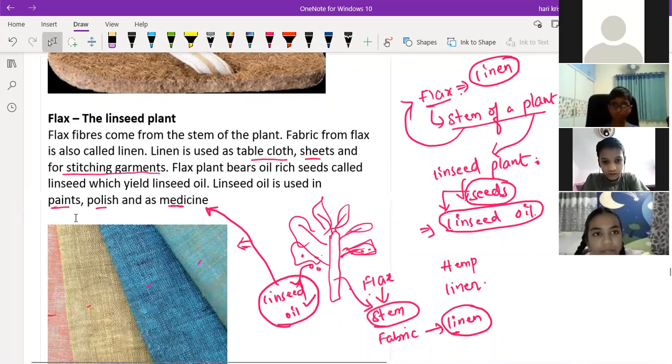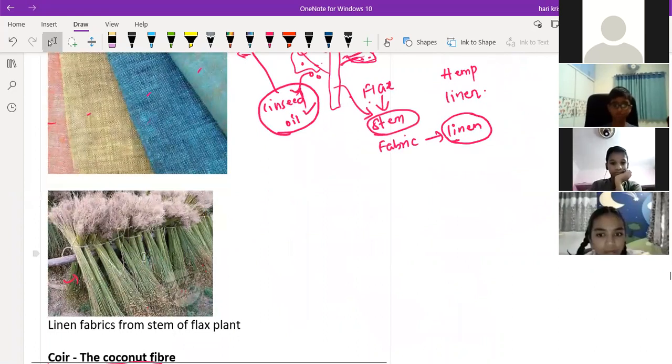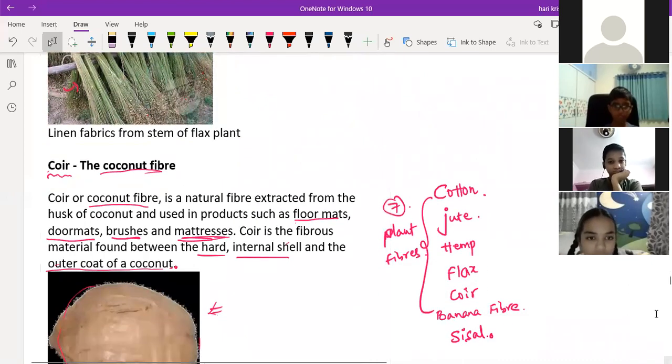So these are the linen fiber fabric, and the second image is the linen plant. The green color part is the stem of the linen plant, and you can see some seed-like shapes there, right? Yes, sir. Those are the linseed seeds. Okay. Yes, sir. Next we'll give the chance to Lohini about the coir.